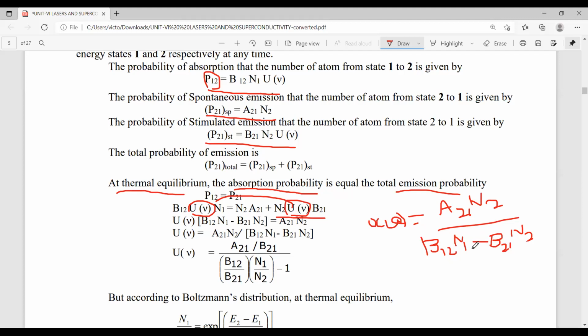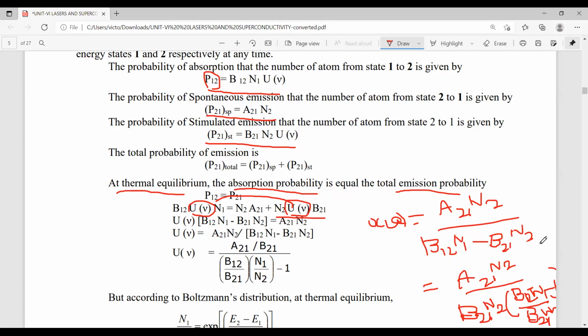Now, common the B21 and N2 term here. That means A21 N2 by B21 N2, by commoning, then B12 N1 by B21 N2 minus 1.